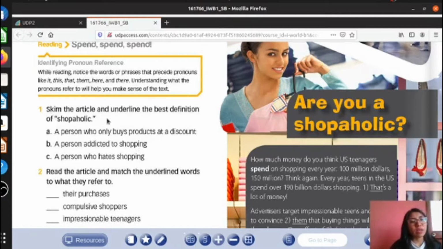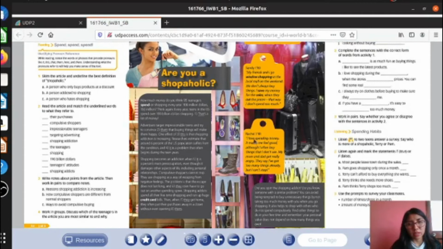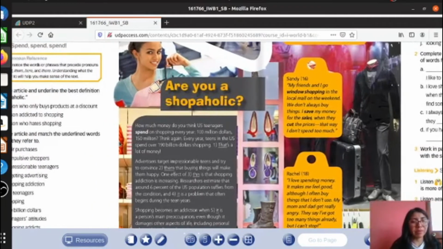Skim the article and underline the best definition of shopaholic, okay? So we are going to see. Okay, are you a shopaholic? What is the meaning of shopaholic? A person who only buys products at a discount, could be.